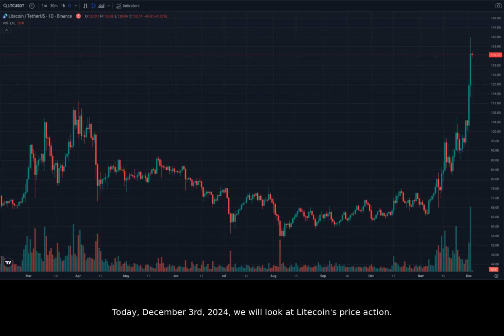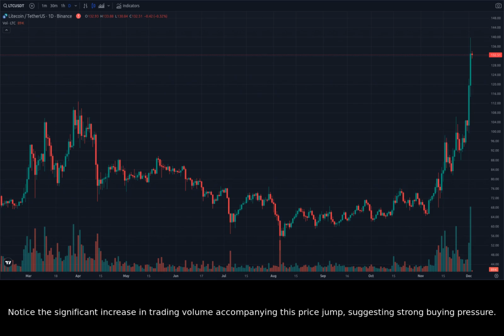Today, December 3rd, 2024, we will look at Litecoin's price action. The daily chart showcases a recent surge in LTCUSD's price, exceeding $130 for the first time in years. Notice the significant increase in trading volume accompanying this price jump, suggesting strong buying pressure.